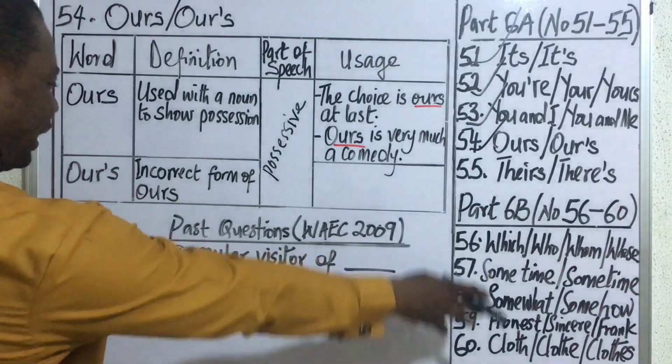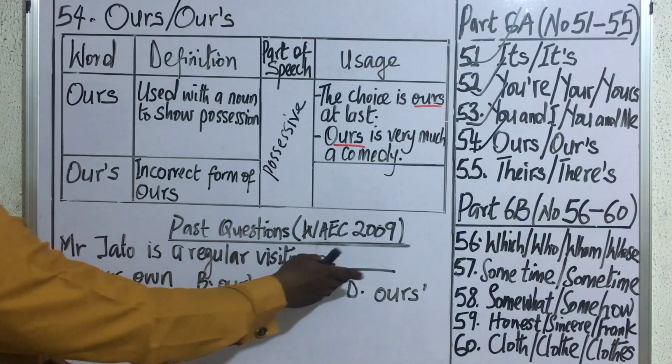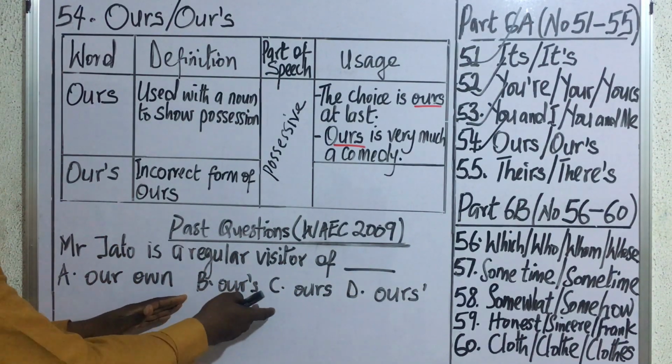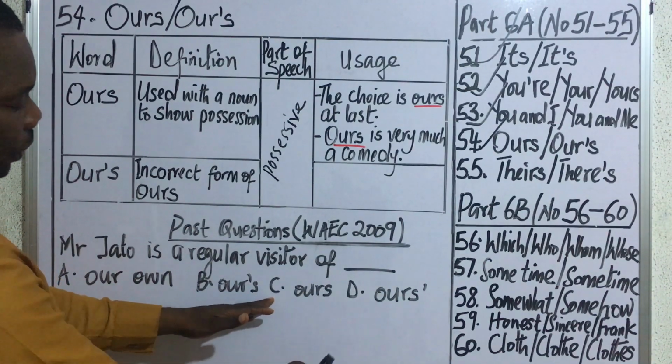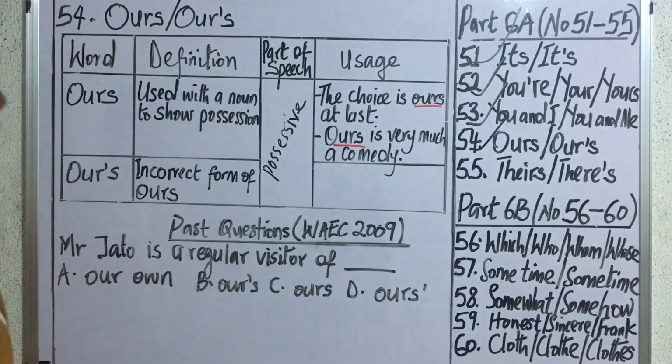WAEC 2009. Mr. Jato is a regular visitor of dash. A, our own. B, ours with an apostrophe. C, ours without an apostrophe. And then D, ours with an apostrophe after the S.